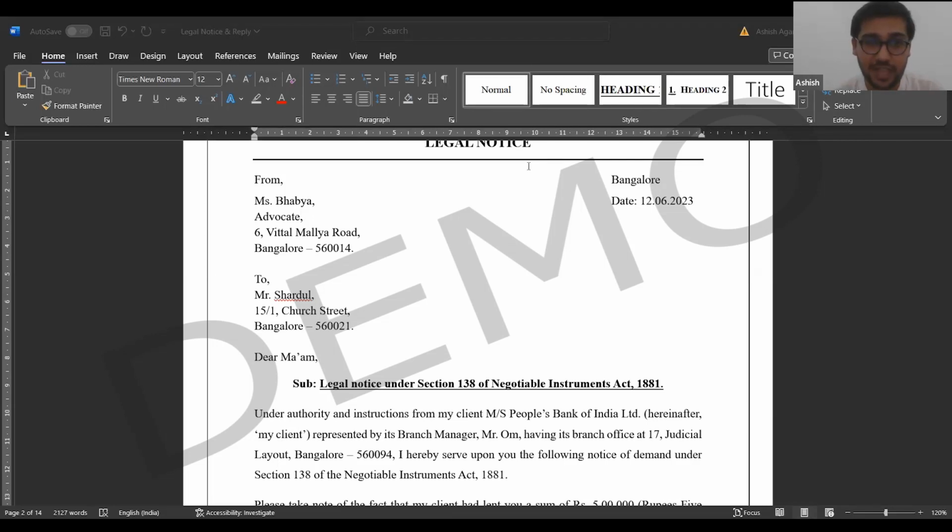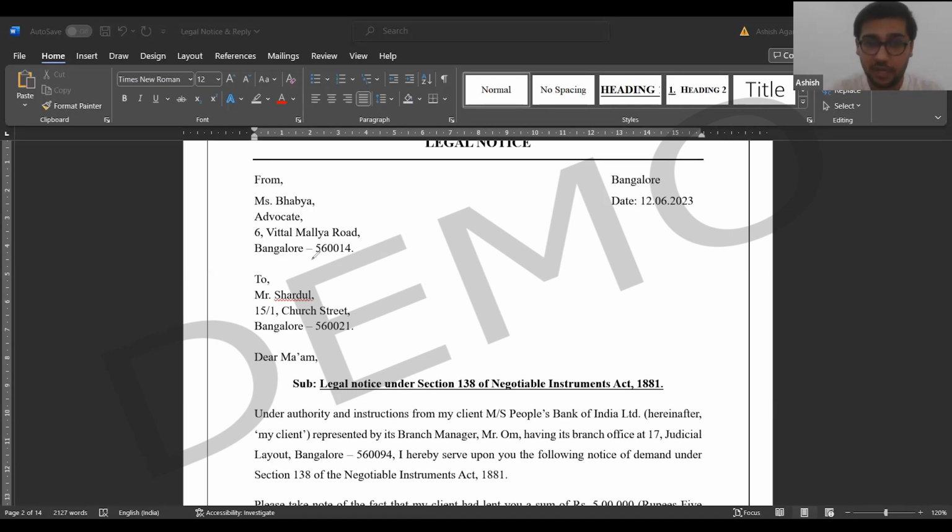So yes, logically speaking, there are two situations here. On one hand, the bank is claiming that the check was bounced. On the other hand, Shardul is claiming that no, the money has already been taken from my account. But right now, the notice is given by this person. The notice is being served from the bank. When we come to the reply part, we will understand what is going on from Shardul's side. Obviously someone has to commit a mistake, both of them cannot be correct. Right now, the bank is the one taking the first step of action. That is why we are drafting the notice.